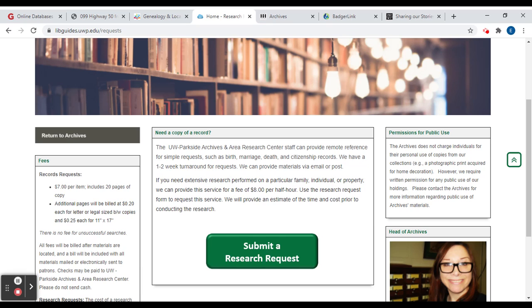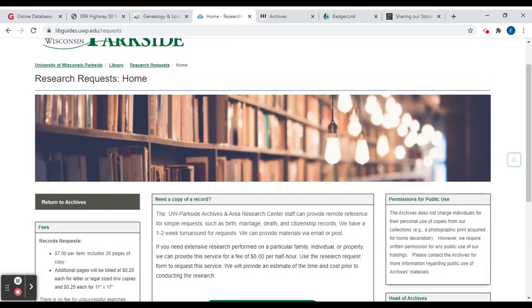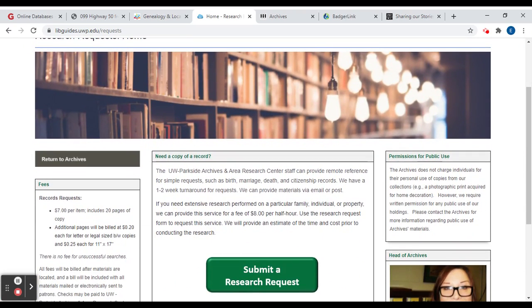So this is really helpful. I'd recently used this for my second great grandfather's naturalization papers because I had the index card, but I didn't have the actual naturalization papers. And I knew they were in Kenosha because that's where he lived when he was naturalized. And so I was able to submit a research request, and they were able to find it and then email me the PDF. So that can be really helpful since they're closed to in person, they're able to still look things up for you that way.